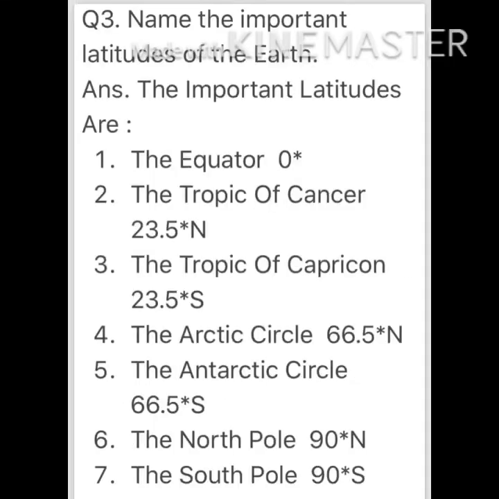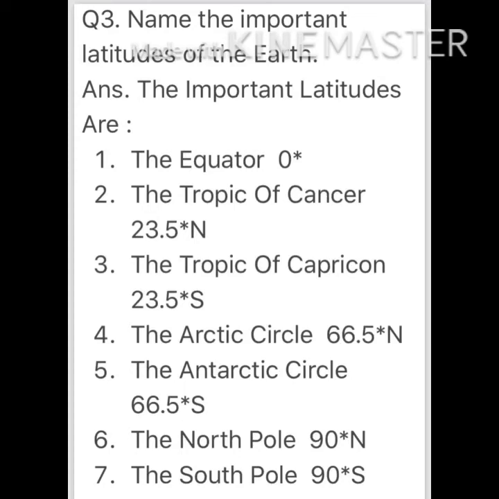Okay, write down the third question. Name the important latitudes of the earth. Name the important latitudes of the earth. Full stop. Write down the answer. The important latitudes are, put a hyphen and write from the next line the way it is written. You can check on the screen.